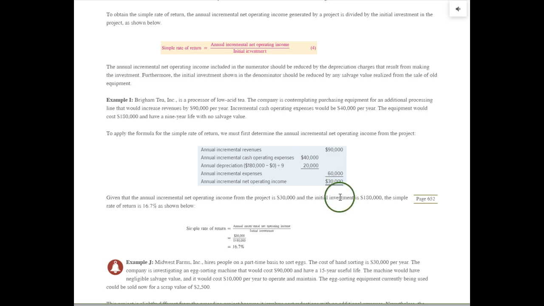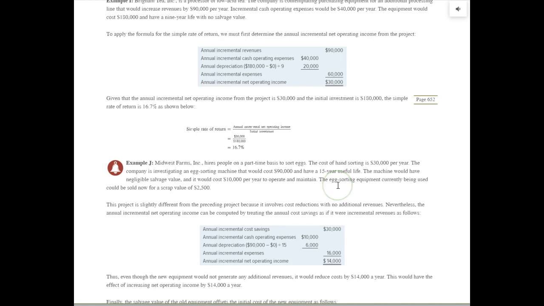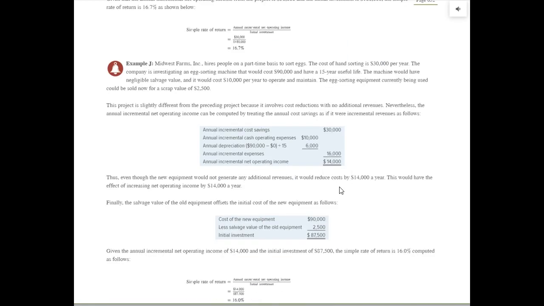What is a simple rate of return? Take the $30,000, divide by the initial investment, 180. You can see it down here. And so 16.7% is what's called the simple rate of return. Now you don't have to have revenues coming in the door to compute this. So this next example shows cost savings.